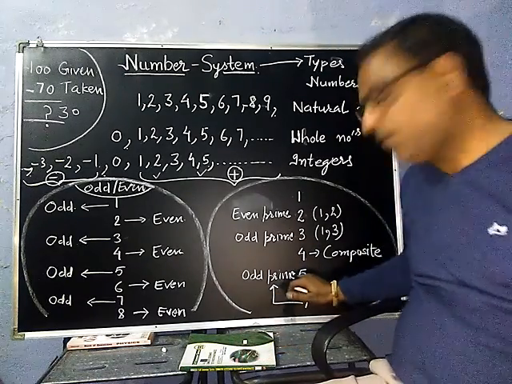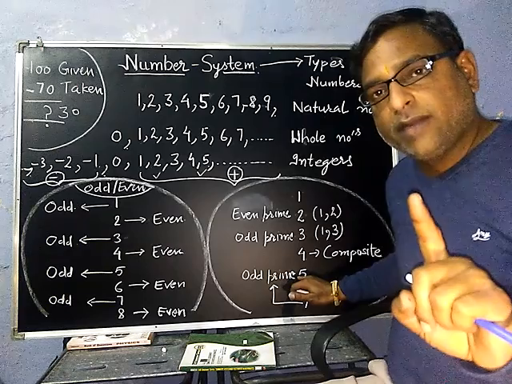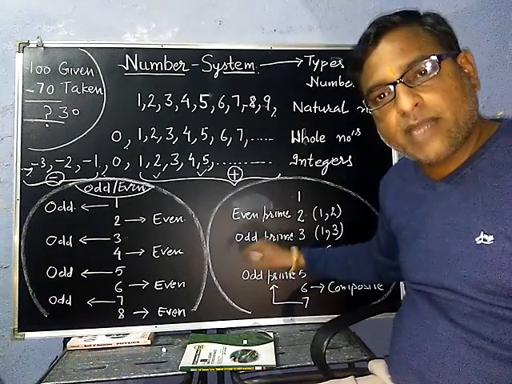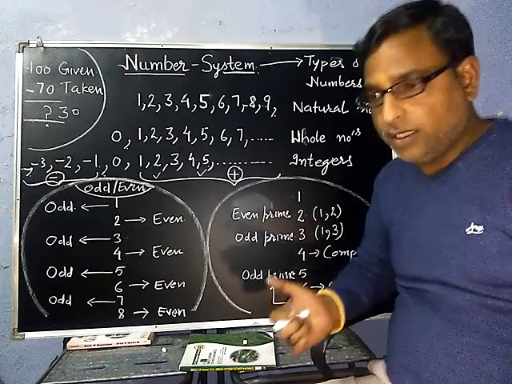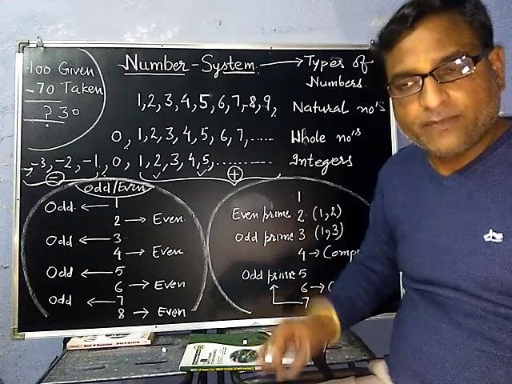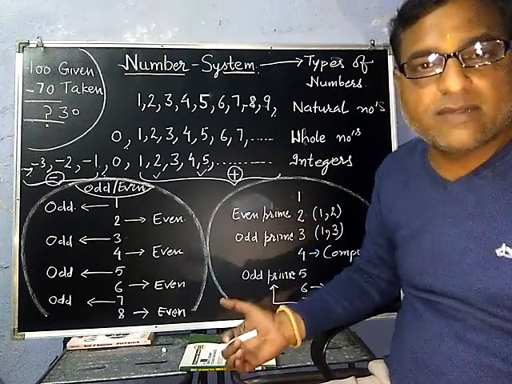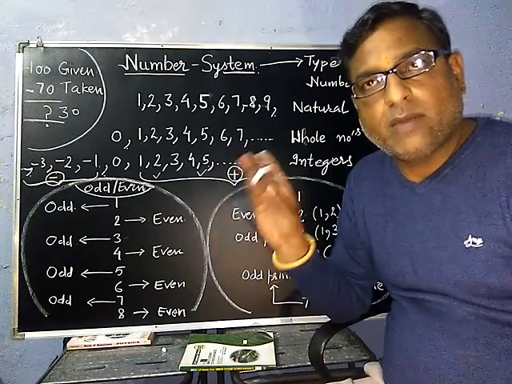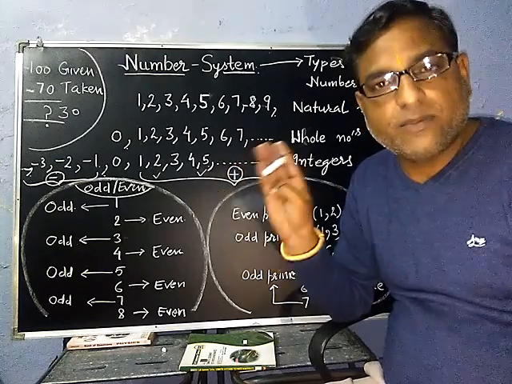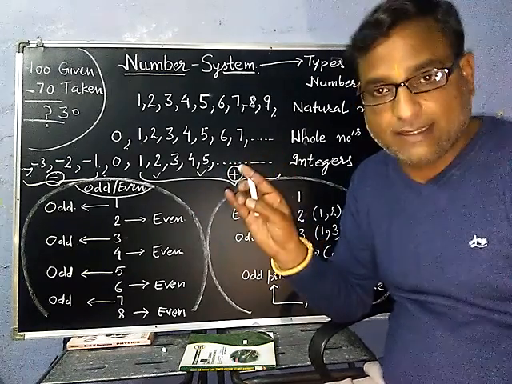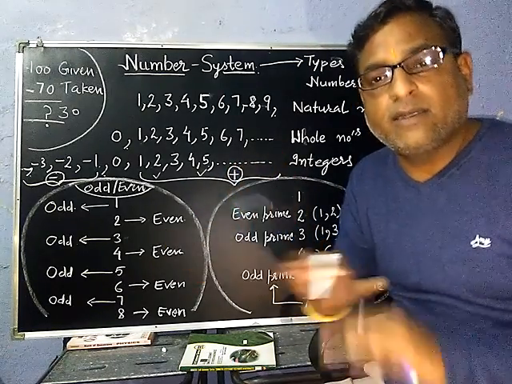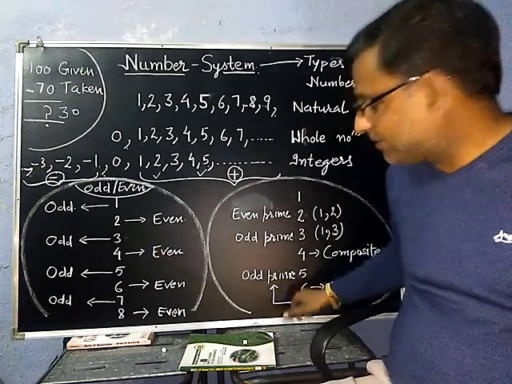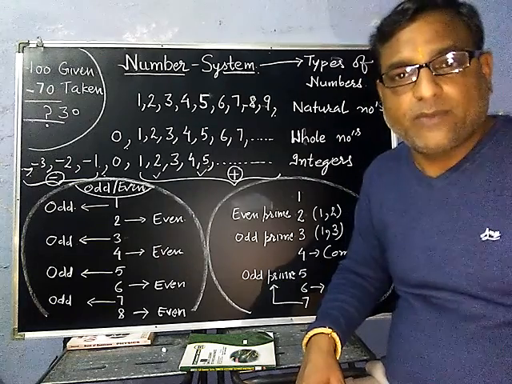After that, see 5 is there. 5 is divisible by 1 as well as by 5 only. Two factors, it means this is prime. At the same time, it is odd also. That's why we will call it odd prime, right? After that, 6 is coming. Now you can answer: is 6 a prime number or not? It is divisible by 1, by 2, by 3, and also by 6. So it has more than two factors. Therefore, it is a composite number, not a prime number, right? After that, 7 is coming. That is again an odd prime number, right?